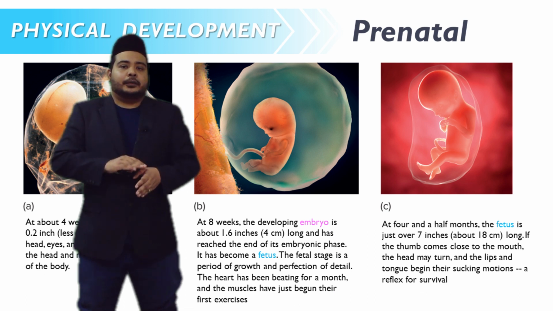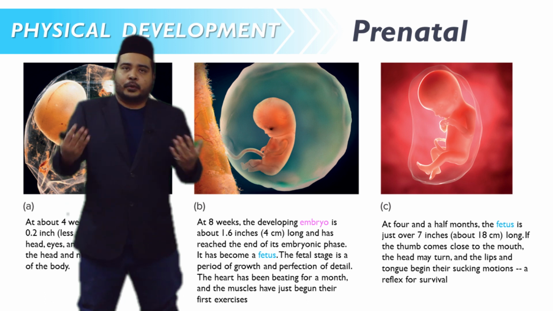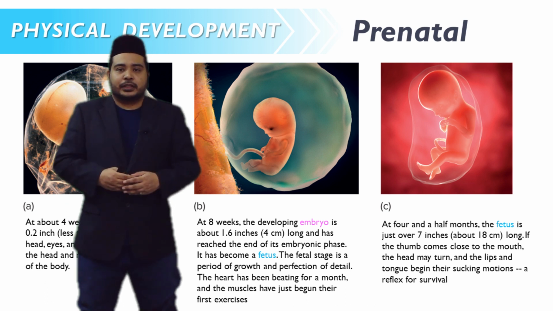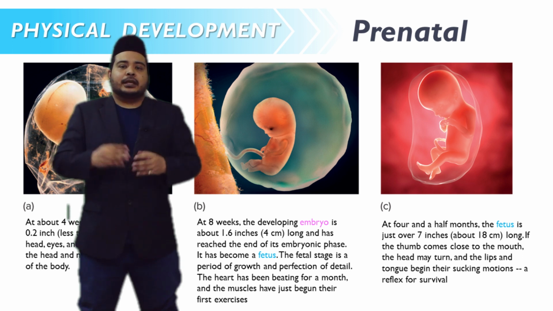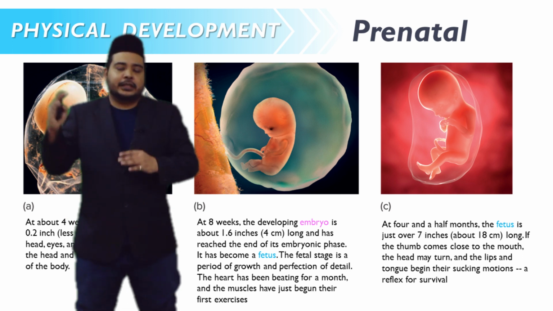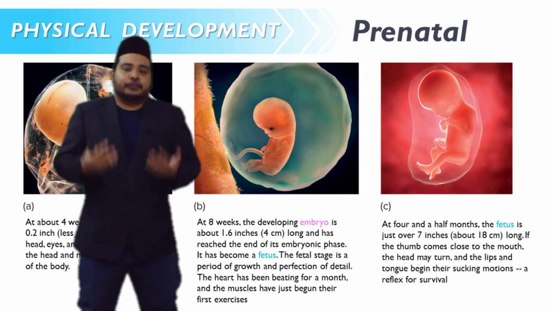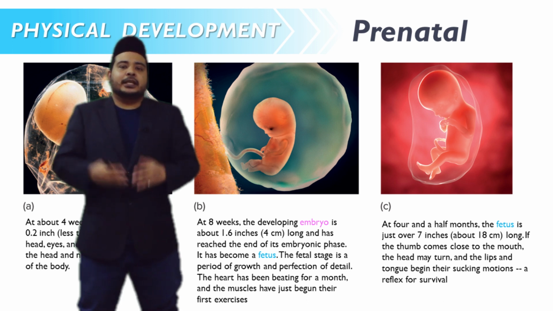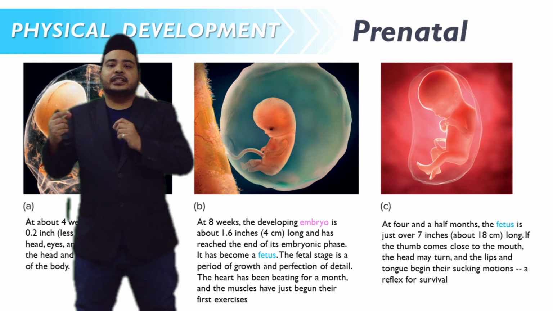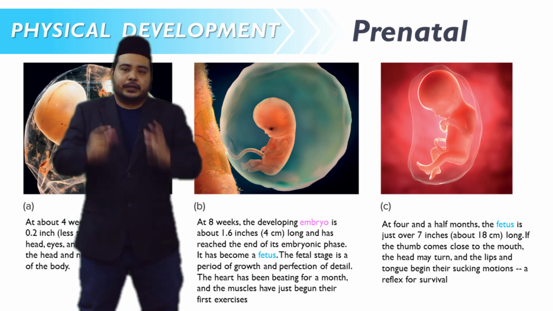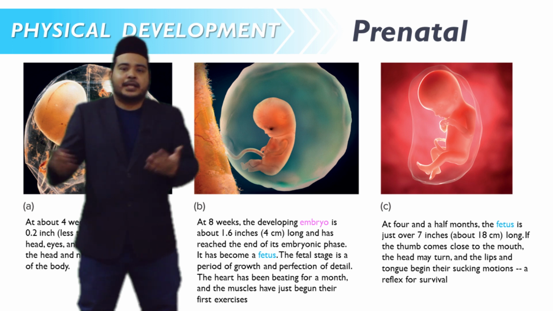By 8 weeks, the developing embryo is about 1.6 inch or more or less 4 centimeter long, and has reached the end of its embryonic phase. It has become, at this stage, a fetus. The fetal stage is a period of growth as well as perfection of the details of the organs. For example, at this stage, the heart has been beating for more or less a month.